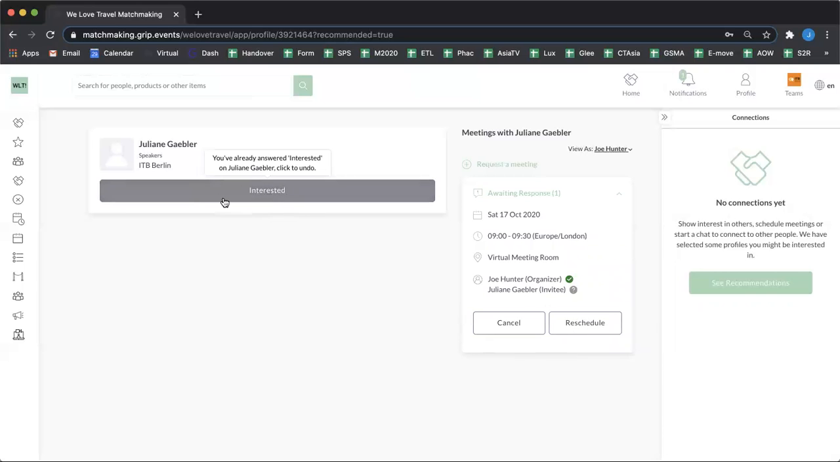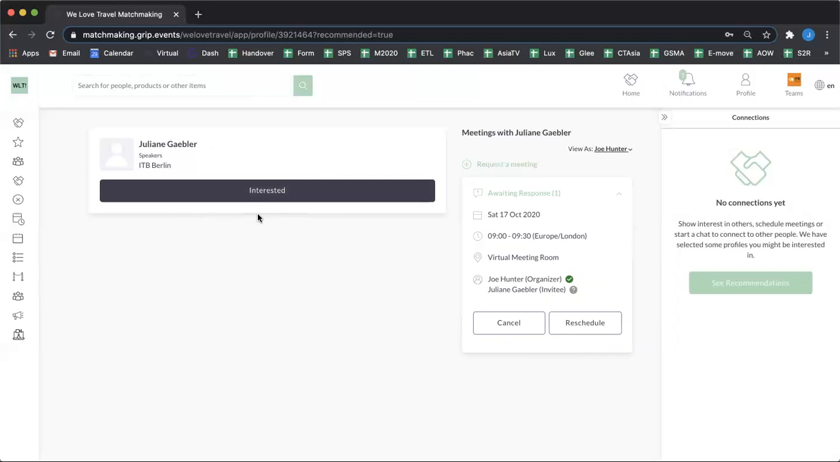You can also see that I've shown interest in Julianne by scheduling this meeting. This is something that happens automatically. And if Julianne is to show interest in me back, that would mean we could chat freely without having a meeting in the calendar.